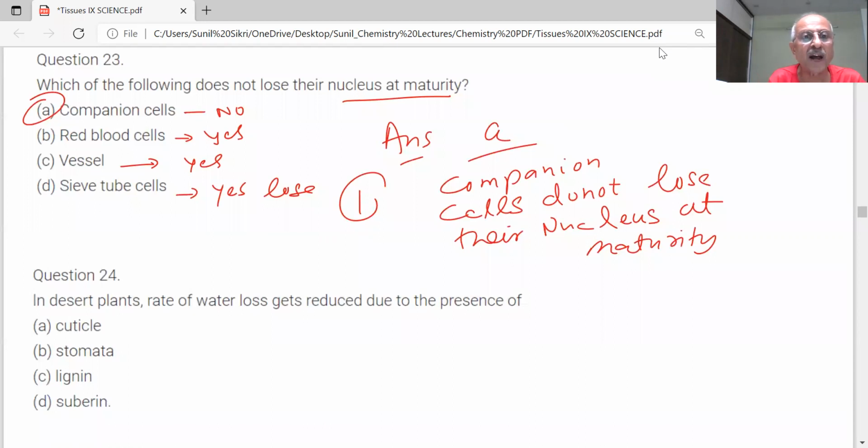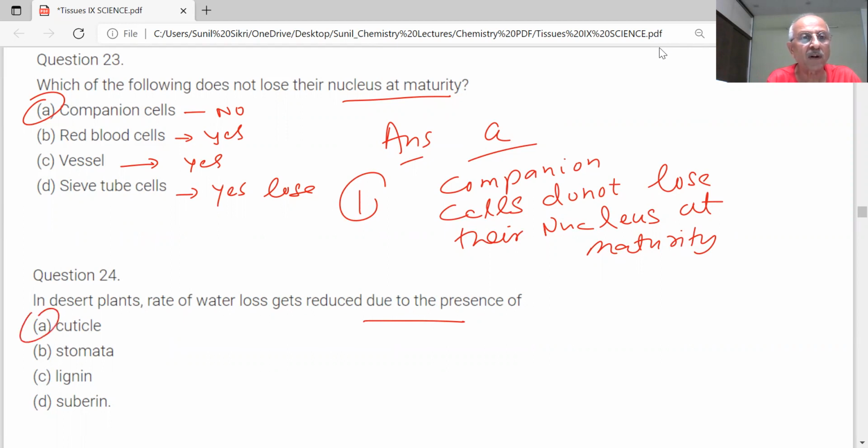Next question. In desert plants, rate of water loss gets reduced due to presence of what? What are desert plants? You know, in the deserts, you have less water. There is a scarcity of water. If they lose too much water, we don't have so much water in the deserts. So what type of plants are they? Rate of water loss will be less because of what? Cuticle, stomata, lignin, spermine. What is the answer?